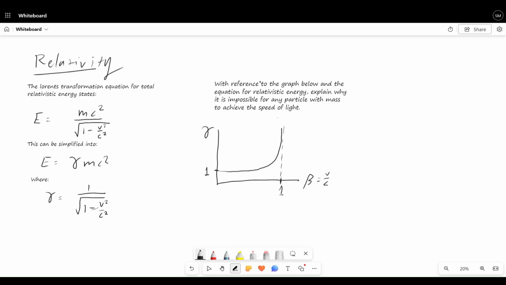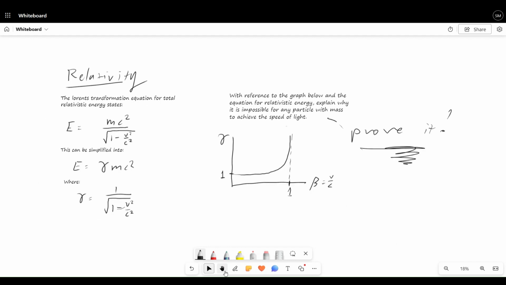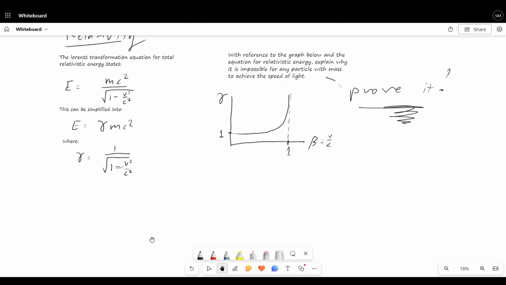And what they actually want us to do here is to prove it with a series of statements where together every statement proves that it is true, right? And I know that might sound like it's a given, but it's not, because sometimes there are things that seem really obvious, like everyone already knows it, but you will be expected to put that in your answer because it is relevant, right? So everything that is relevant has to be put into our answer, which is why even though some of these questions might seem simple, they have a lot of marks allocated to them because they're looking for very specific points.